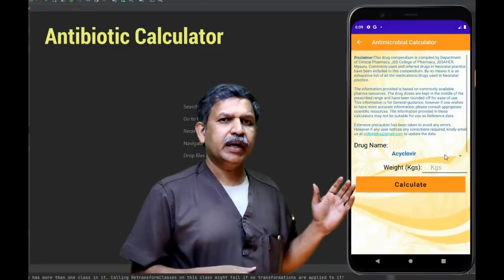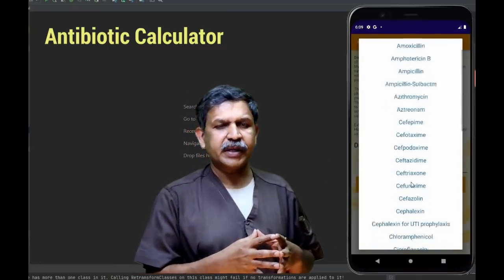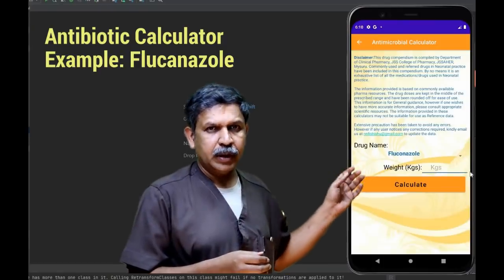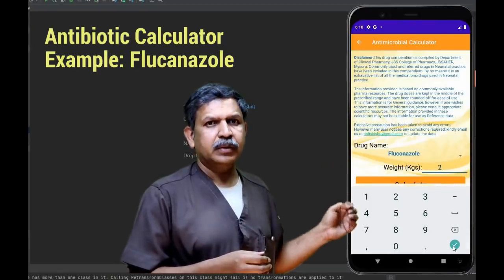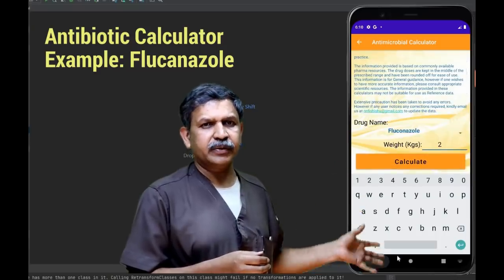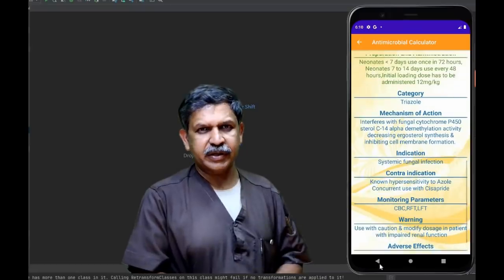Okay, this is the antibiotic calculator where you can type the weight. You are going to get all the information regarding the drug and how much to use. Let us see an example of fluconazole. You select fluconazole, type the weight, for example 2 kilos, and then press calculate. Done. You can see all the information that is necessary, including what is the requirement.